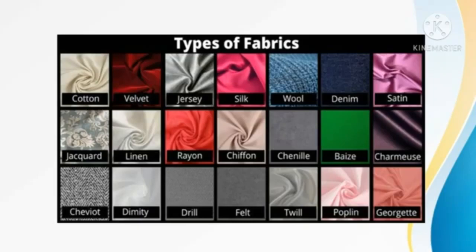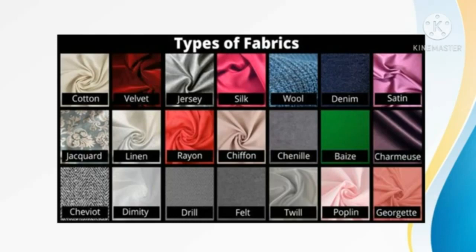Children, you have a variety of dresses in your cupboard. Are each of your dresses made of the same fabrics?